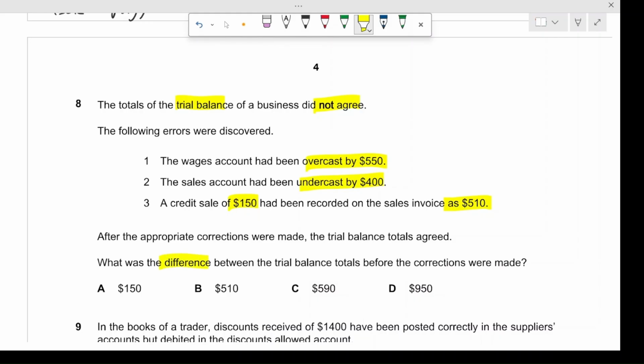What was the difference between the trial balance totals before the corrections were made? So tell me, what was the difference between the trial balance totals?